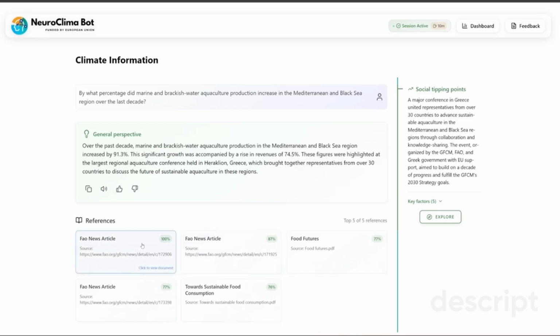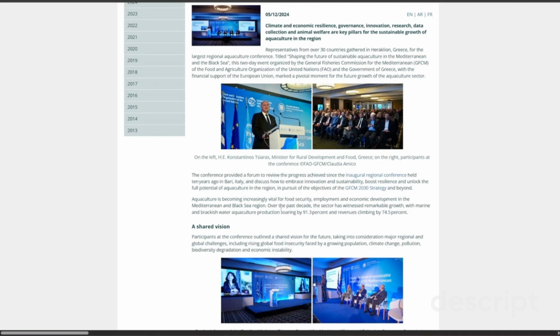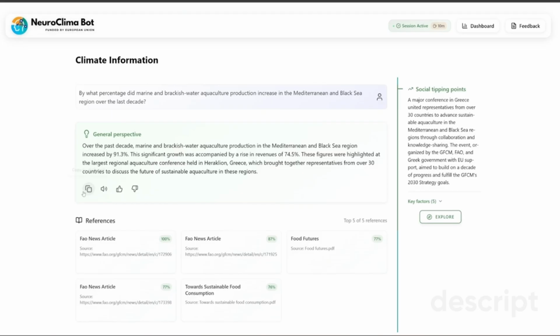Users can click on each document to visit the original source and verify whether the bot provided an accurate response. Here we can see that the bot has extracted the correct answer from this news article published by the FAO. For each response, we provide 4 interactive buttons. Users can copy the response to their clipboard for later use, and they can also use our speech synthesis feature to have the response read aloud.